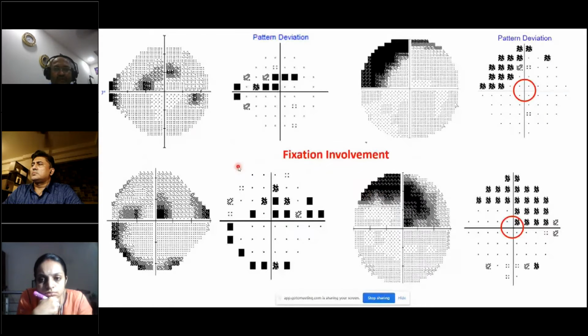In this particular pattern deviation, you see that there is a scotoma right near the fixation. So you do a 10-2, and you find that the central 4 points are not involved. So fixation is not involved. Whereas in this field, you have a central field defect. You do a 10-2, and you find that the central area is involved. So this is a fixation-involving field defect.